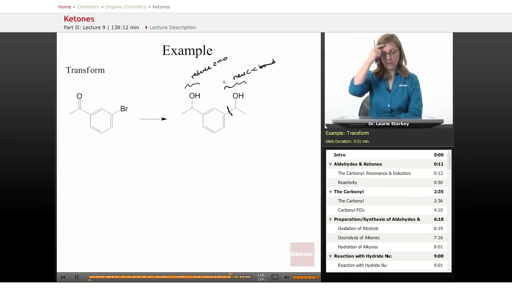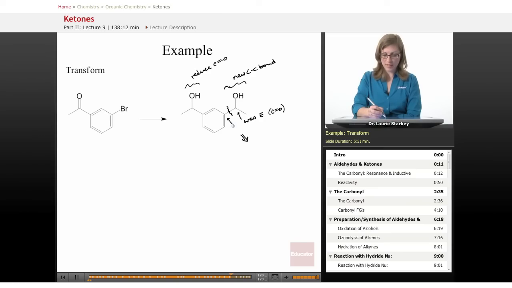So we need to do two things. We need to reduce the carbonyl and form a new carbon-carbon bond, and we can do either one first. Doesn't really matter. So let's say we wanted to do this disconnection first. We look at these two carbons and we say we want to make this, one of these has to be a nucleophile, one of them has to be an electrophile. Because this is the carbon that now has an OH, I think this was my electrophile as a carbonyl.